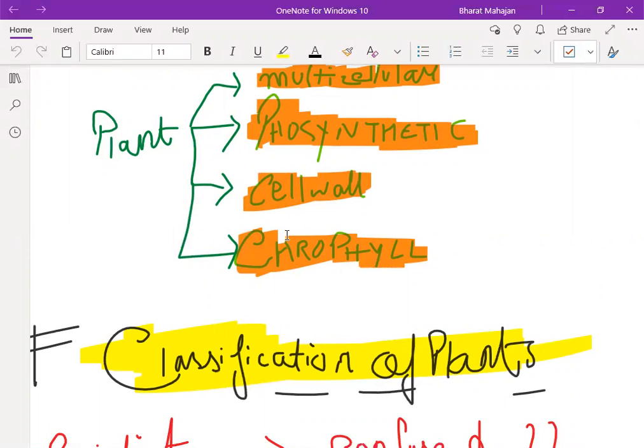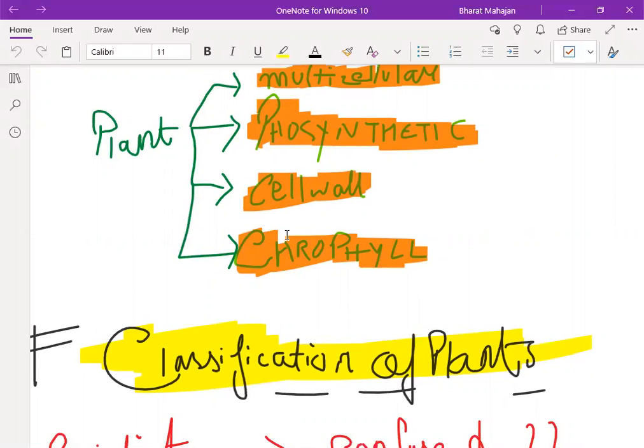What do they need for photosynthesis? They need a pigment, the green pigment, to absorb light from the atmosphere, and that green pigment is termed chlorophyll. So a plant is something in which chlorophyll is present. They perform photosynthesis and they are multicellular.